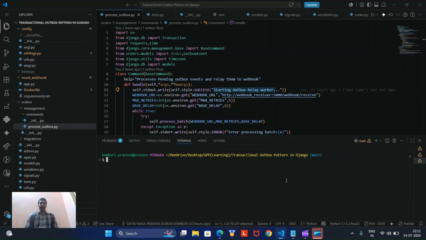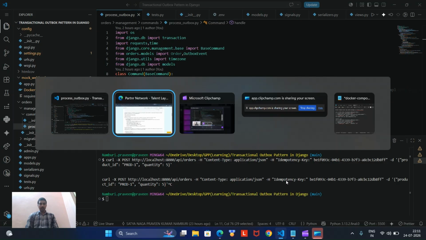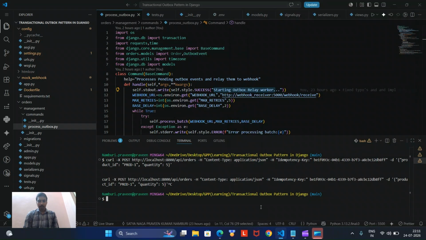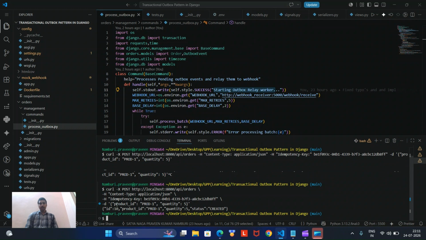Let's send a request to our system. That's why I have created everything in the notepad. There are some 9 messages before, so the id will be 10, and the product id will be product 1, and the quantity is 5.